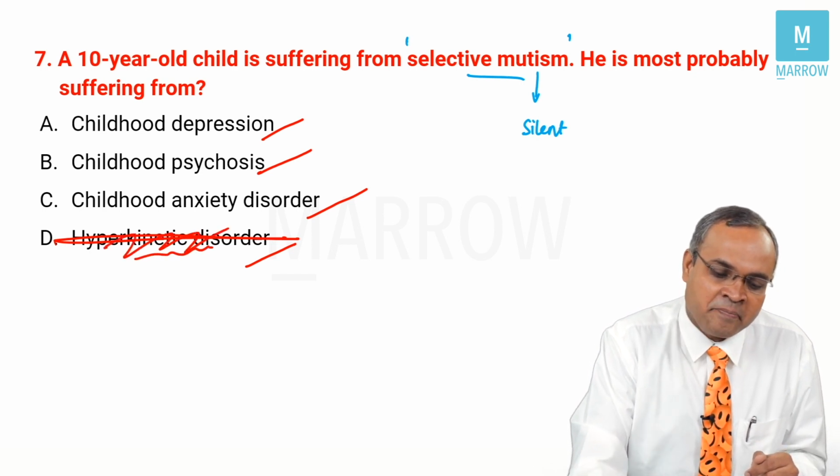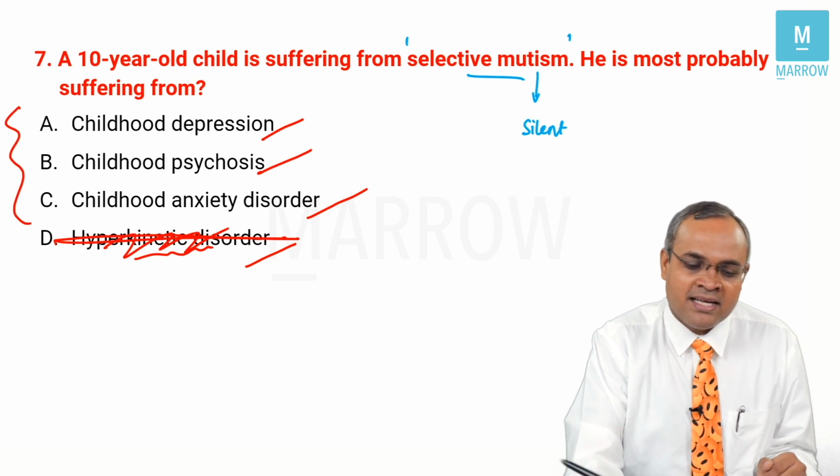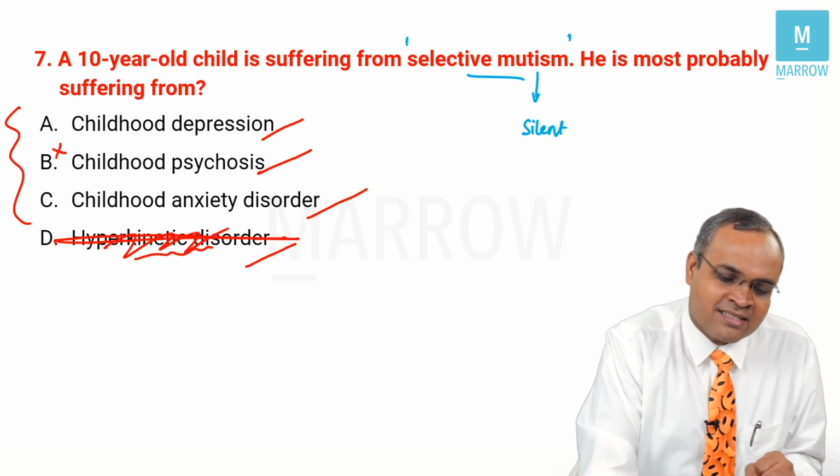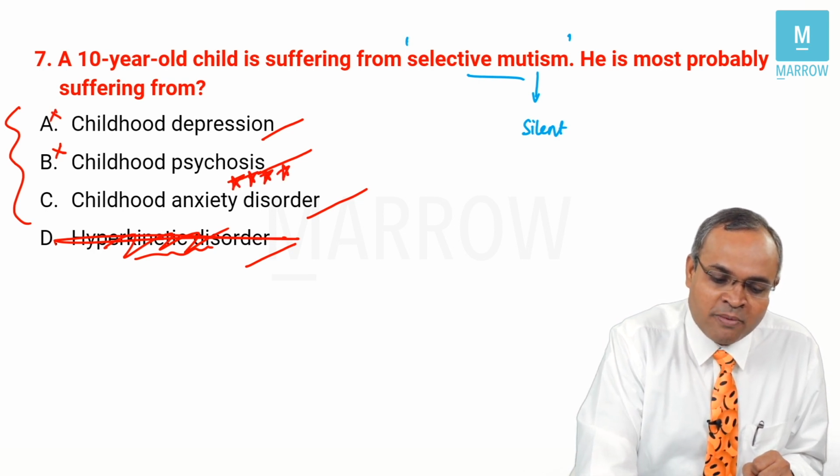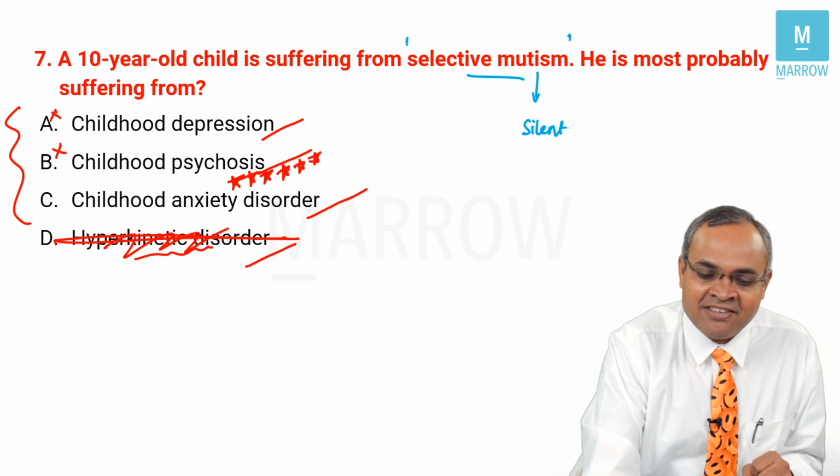So that's removed here. Any of these things can happen, but psychosis is much less common. Depression is also less common. Anxiety, as I told you, is the most important comorbid problem which happens with selective mutism.